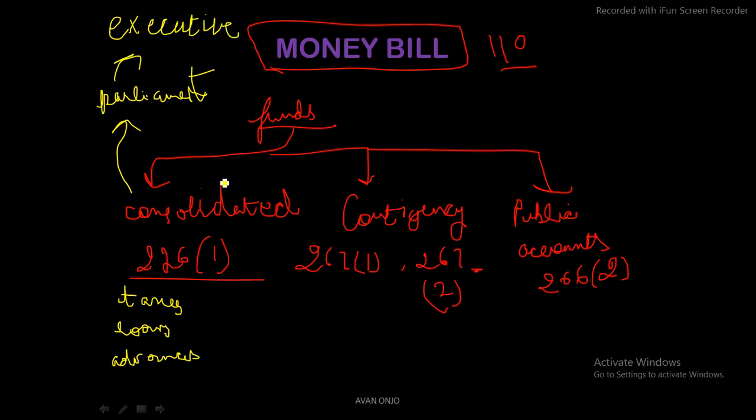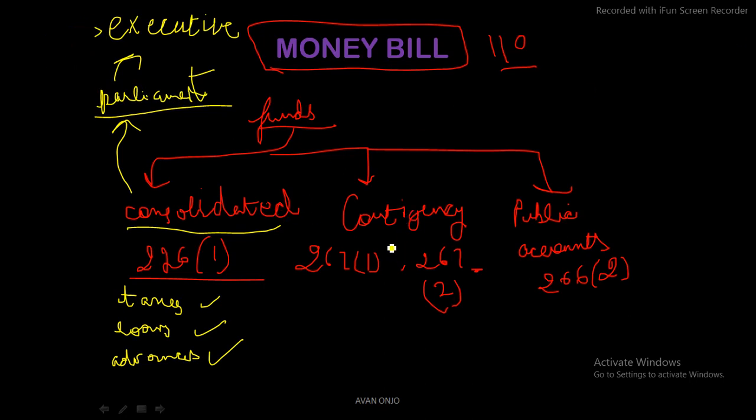So this is what is meant by the consolidated fund. Again, revising it: taxes, loans, advances and things like that all get collected under the consolidated fund of India, and the executive uses it for various withdrawals, but the withdrawal can only be done with the approval of parliament. This provision is there in order to exercise control over the powers of the executive. I hope this much is clear.